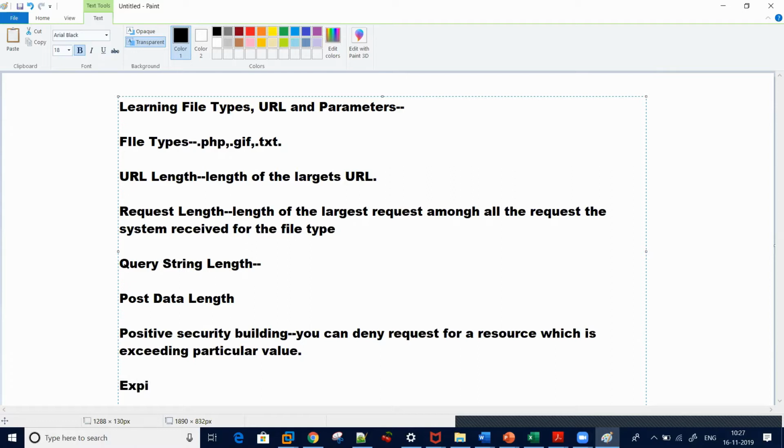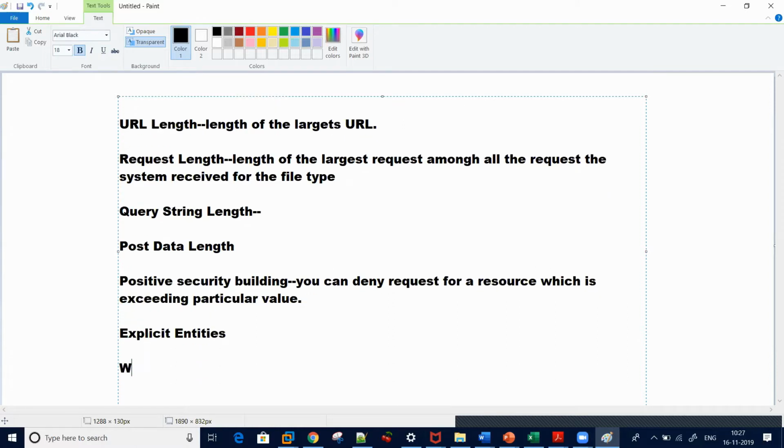One is explicit entities, one is wildcard entities. So what is the difference between explicit and wildcard?